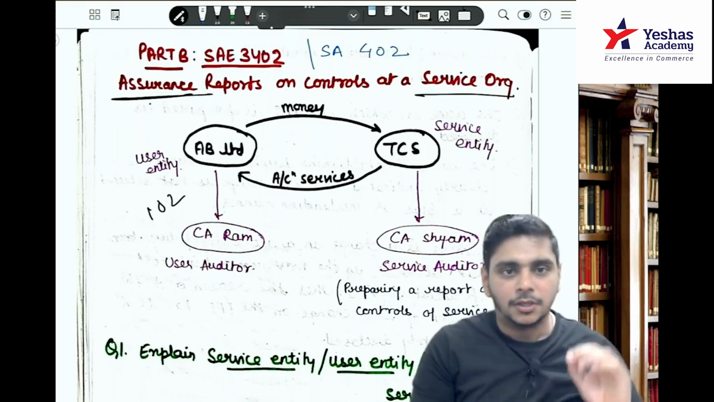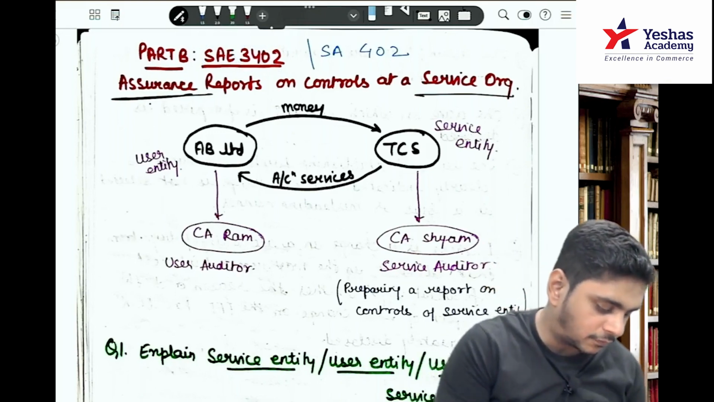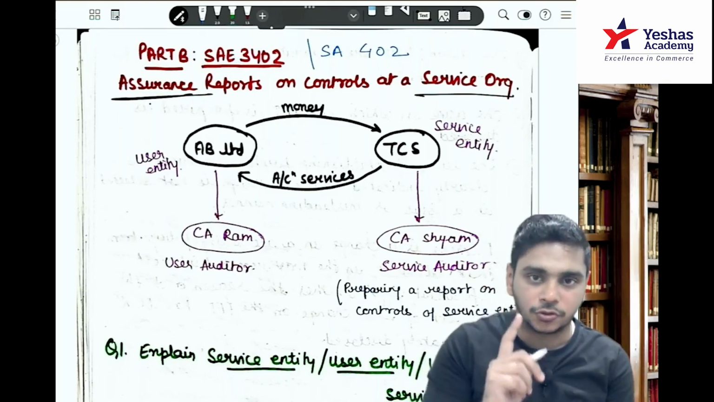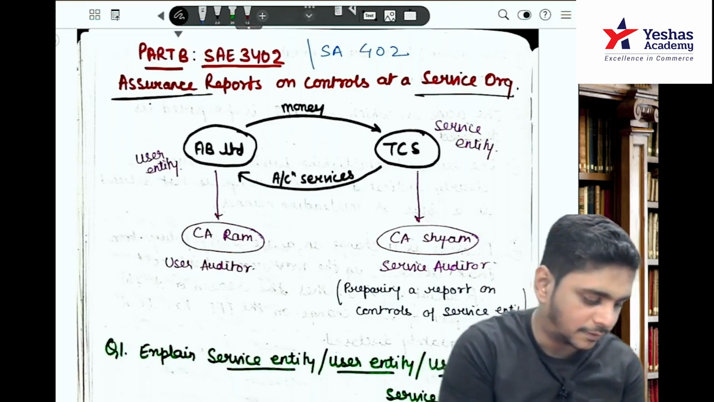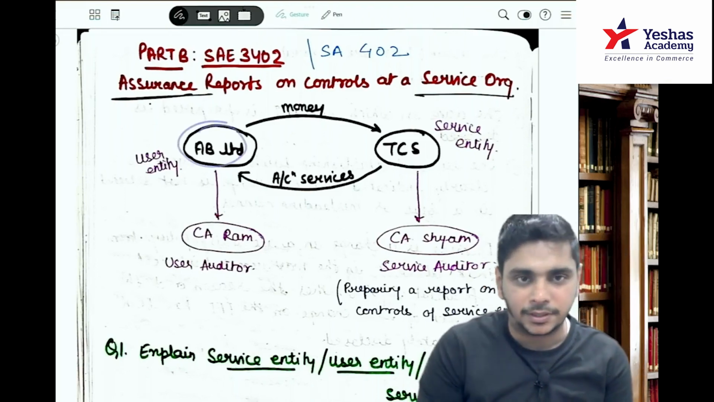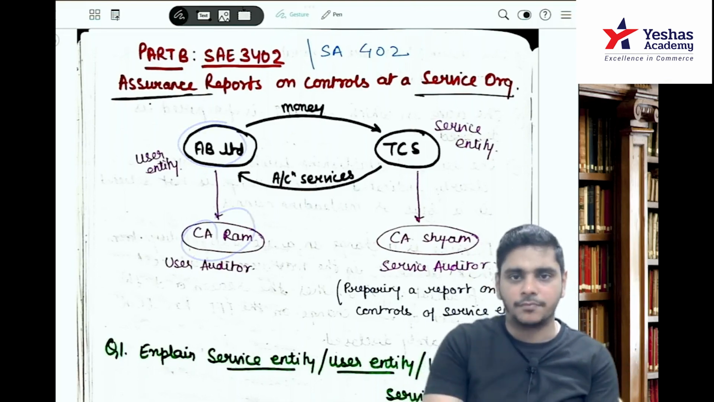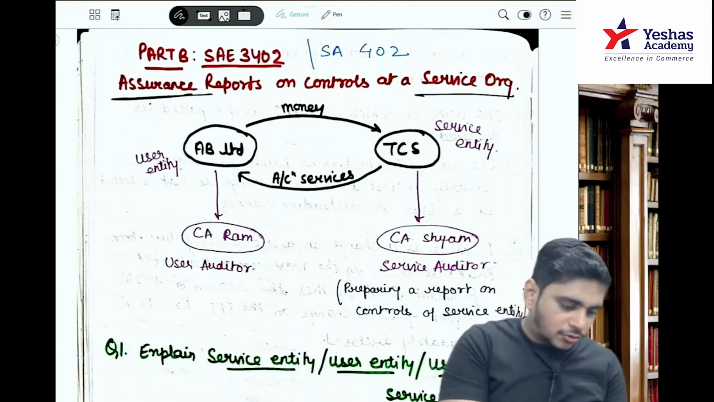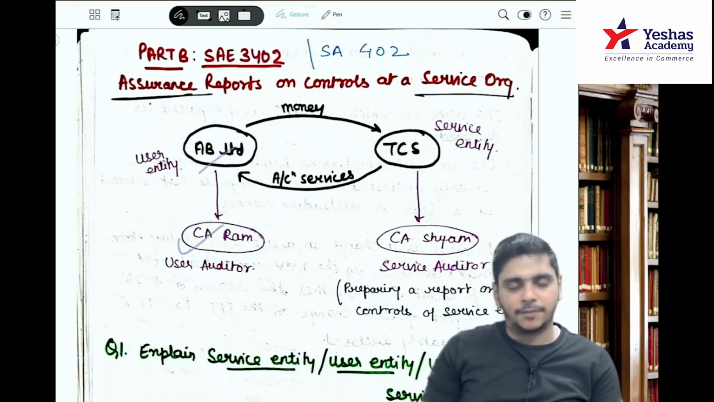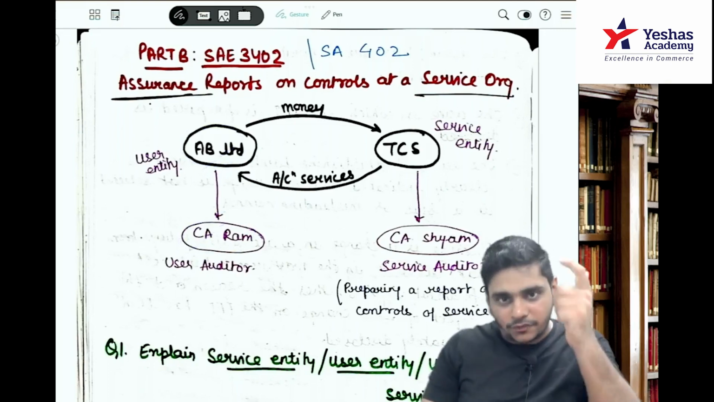Okay. Now let me teach you from the perspective of 402 first. It is very easy to understand. Your client is AB Limited. And Ram, the auditor of AB Limited. I'm talking about Ram as the auditor of AB Limited.